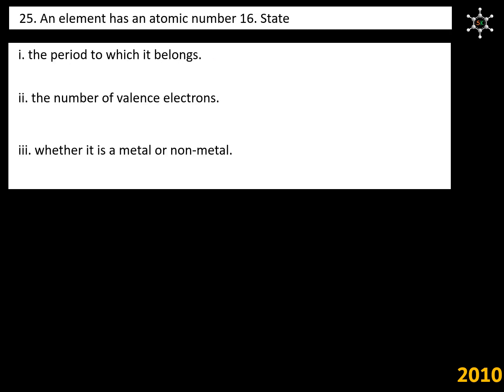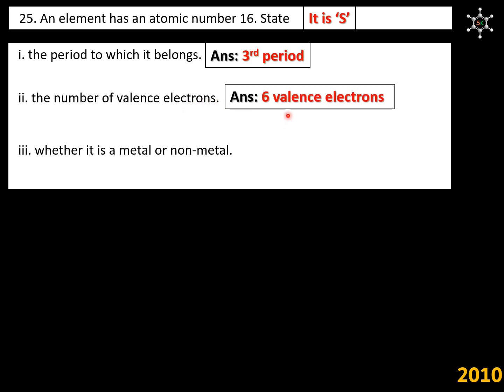An element has atomic number 16. We know that it is sulfur. The period to which it belongs. Sulfur belongs to third period. The number of valence electrons in sulfur. We know that it has 6 valence electrons. Is it a metal or non-metal? We know that sulfur is a non-metal.